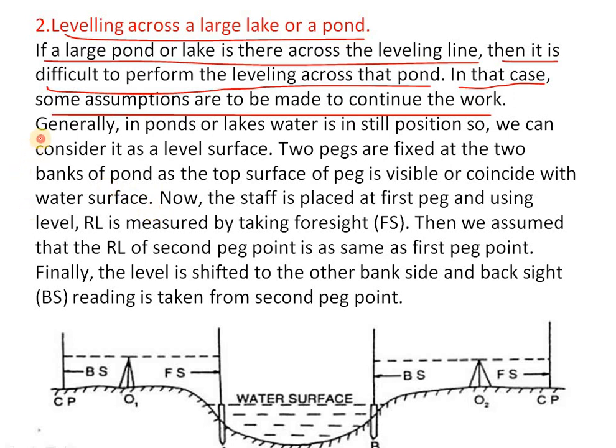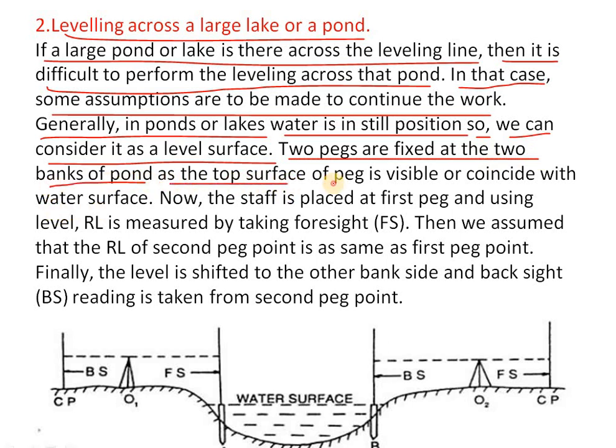Generally in ponds or lakes, water is in a still position, so we can consider it as a level surface. In ponds or lakes, some constant level of water will be there, so you take it as a level surface, and two pegs are fixed at the two banks of the pond so that the top surface of each peg coincides with the water surface.